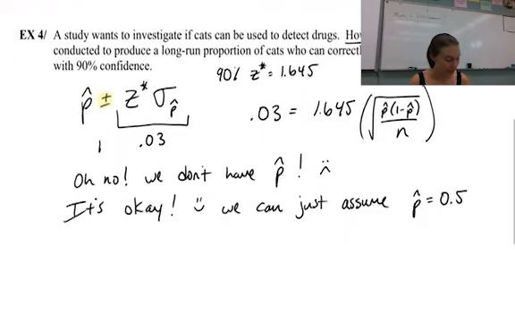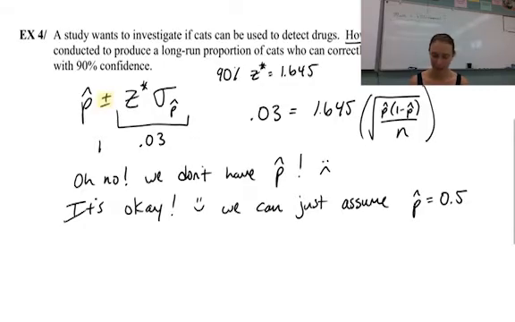All right, last example. Look at that. I'm getting there. Okay, example 4. A study wants to investigate if cats can be used to detect drugs. How many trials must be conducted to produce a long-run proportion of cats who can correctly detect drugs within 0.03 with 90% confidence? So kind of a silly little example.